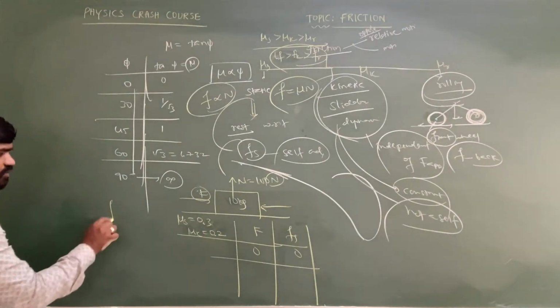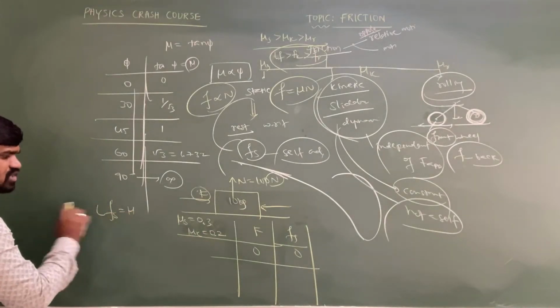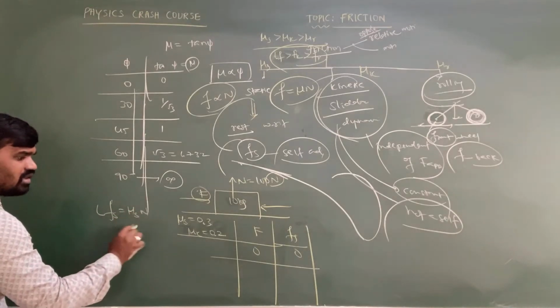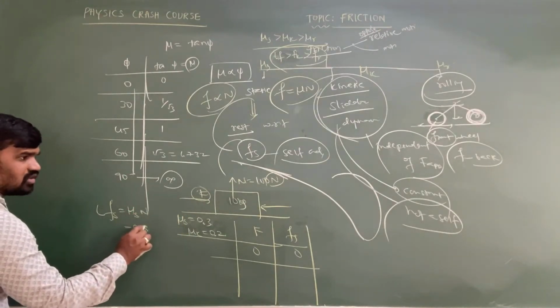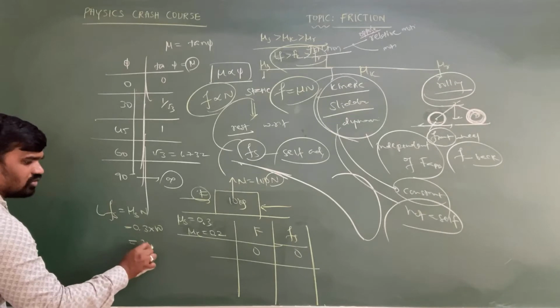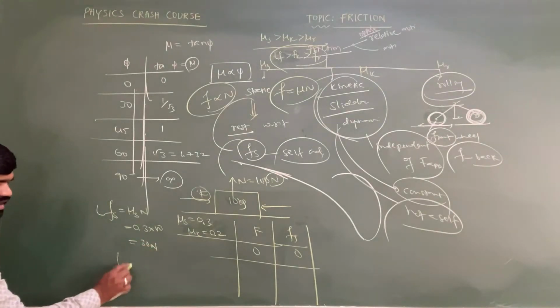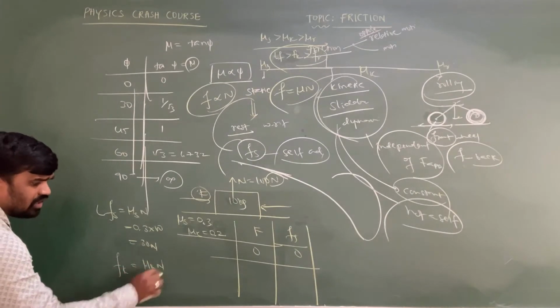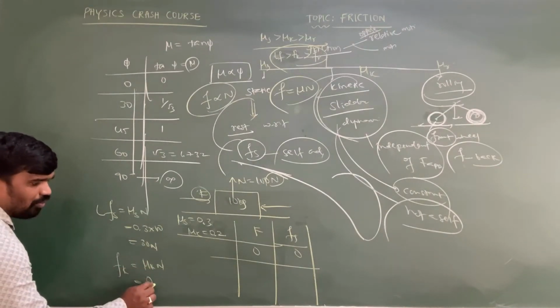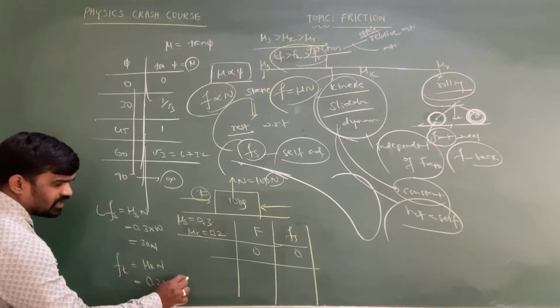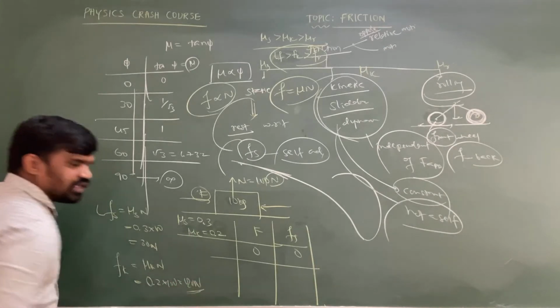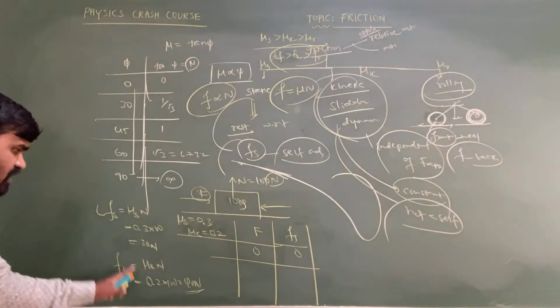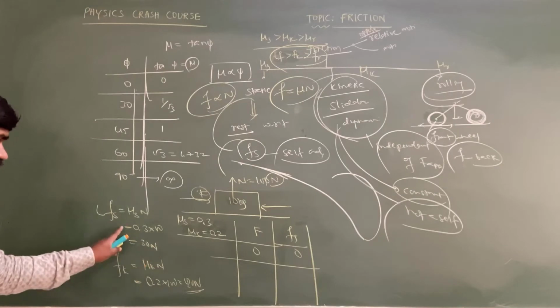So then static friction value is equal to limiting friction value is equal to mu s into N. So mu s value is 0.3 into 100 newton, that is equal to 30 newton. If you are calculating Fk value, kinetic friction is equal to mu k into N. Mu k value is how much? 0.2 into 100. So you can write it is 20 newton, sir. 20 newton is the kinetic friction, whereas 30 newton is the static friction, sir.